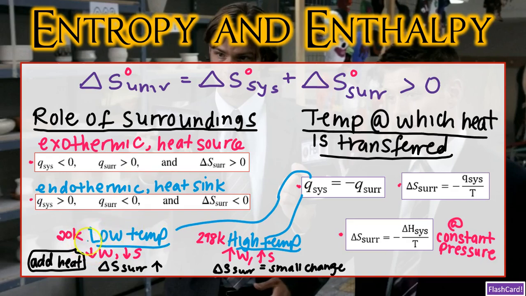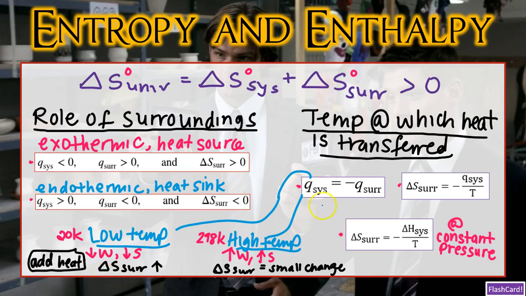So at low temperatures, say 20 Kelvin, we see a decrease in microstates and therefore a decrease in entropy. But if we add heat, we see an increase in delta S of the surroundings. Remember, we're talking about an exothermic reaction as far as Q of the system. So therefore, Q of the surroundings is going to have to compensate. If it's going to be absorbing heat, then delta S of the surroundings is going to have to increase. And since it's at such a low temperature, adding any kind of heat energy is going to definitely allow us to disperse way more of the particles in the surroundings. And so that's the reason why we see that delta S increase or be greater than zero.